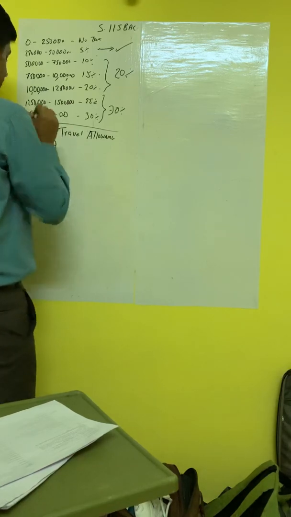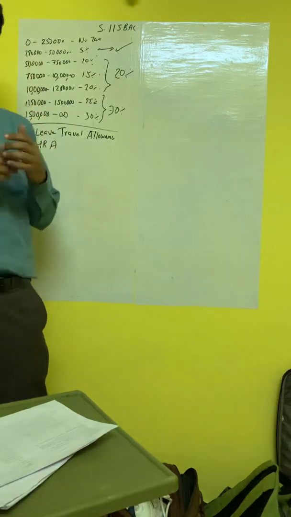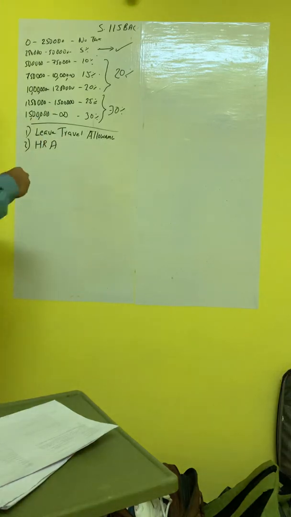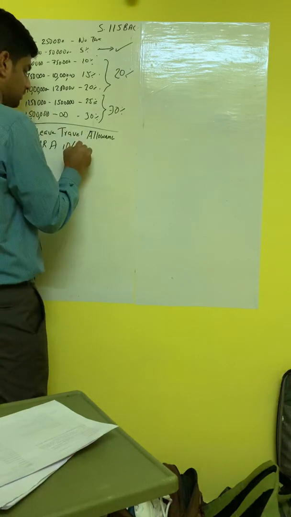This is one of the most important exemptions. It is section 10(13A), an exemption, not a deduction. Even leave travel allowance is also an exemption.